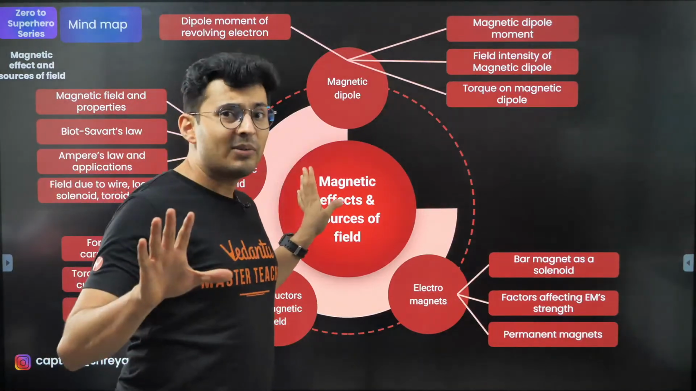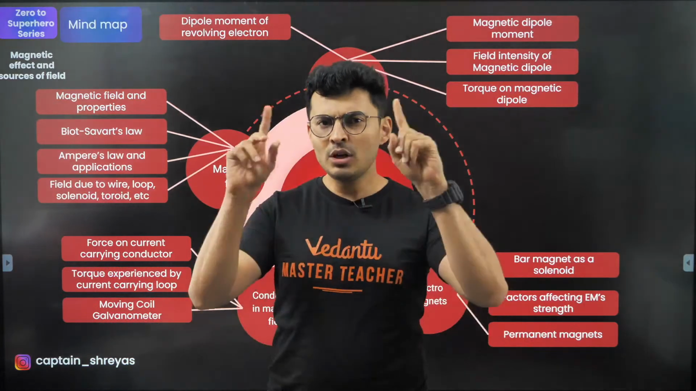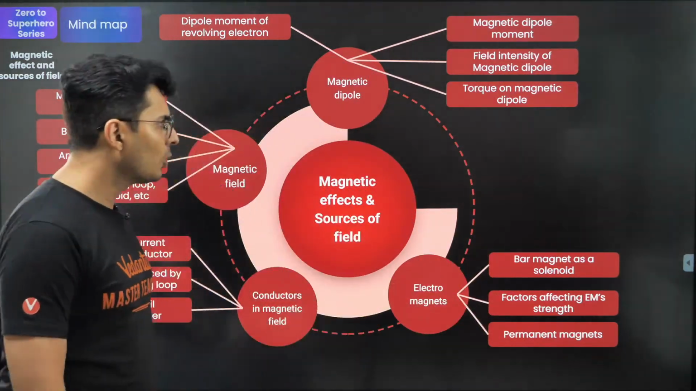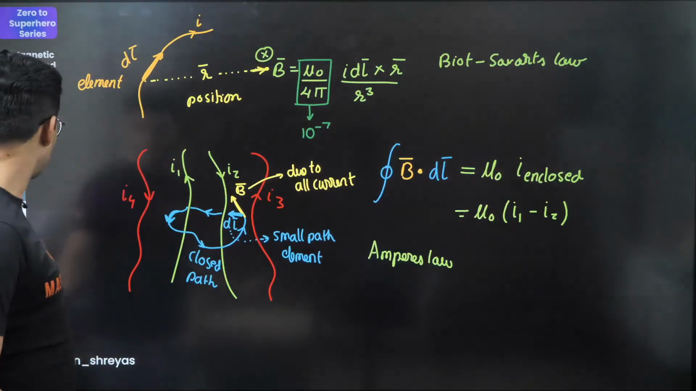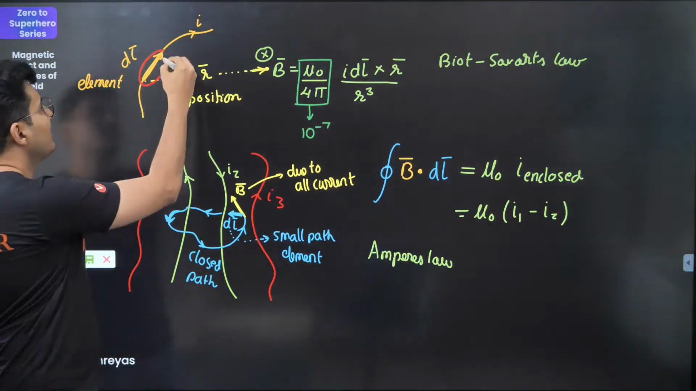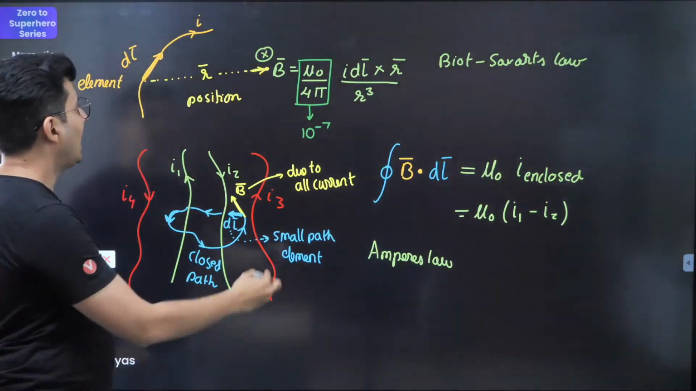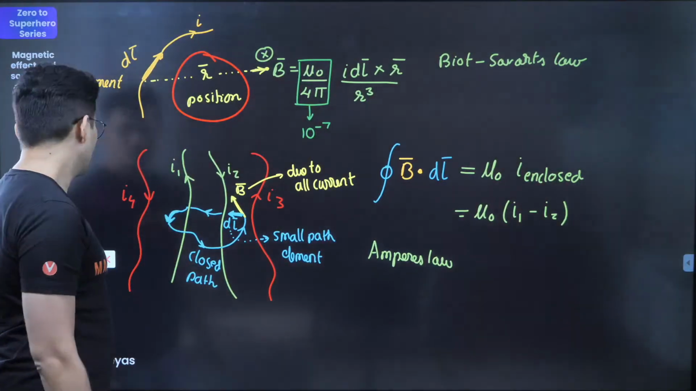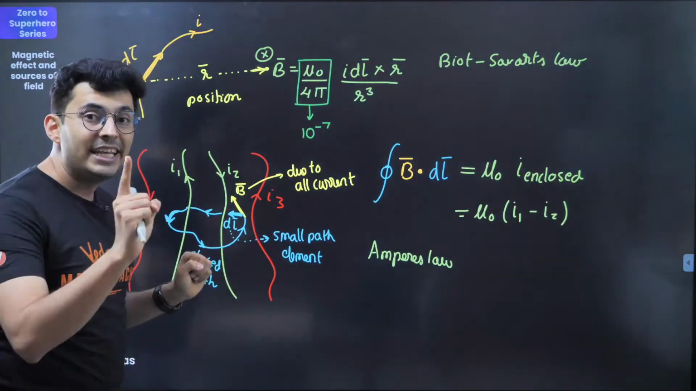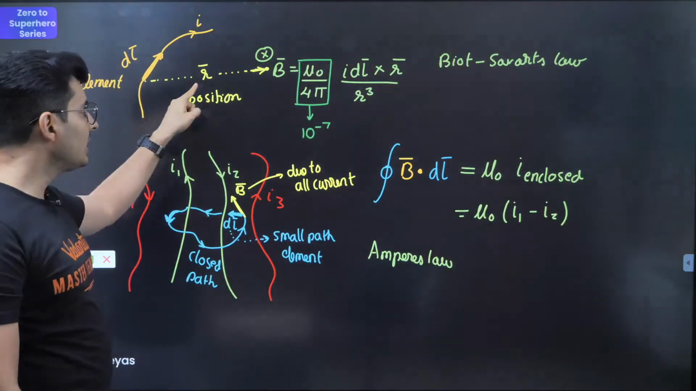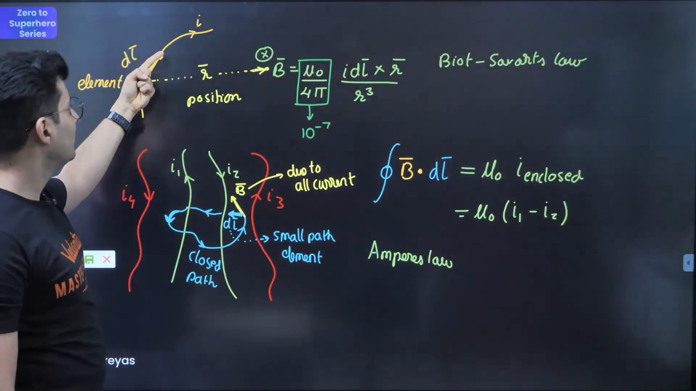Now, Biot-Savart's law and Ampere's law are very much related. They are used to find out fields due to different geometries. So let's have a quick look at both of them. If you take an element over here, which is carrying some current I, and you are at some position vector r, then at this point the field direction is given by dl cross r. So dl is the length of the element in the direction of current.